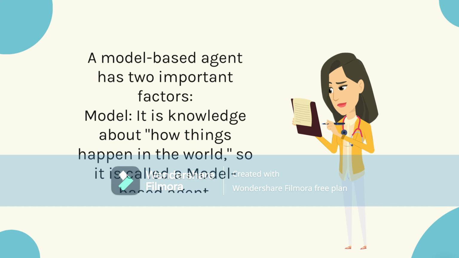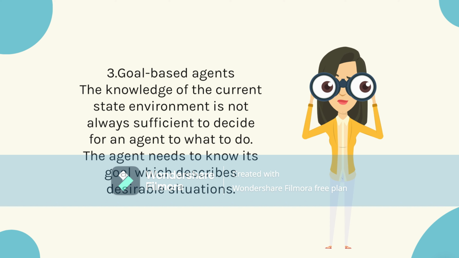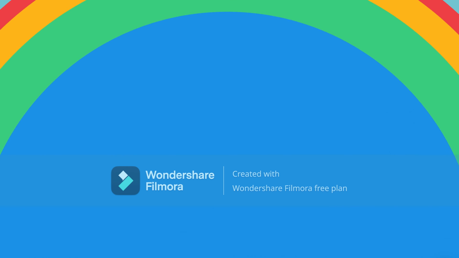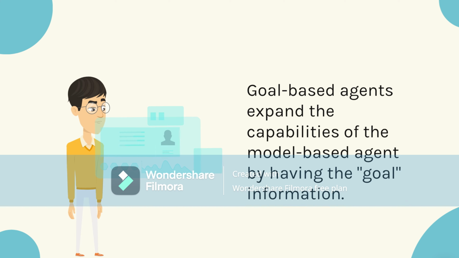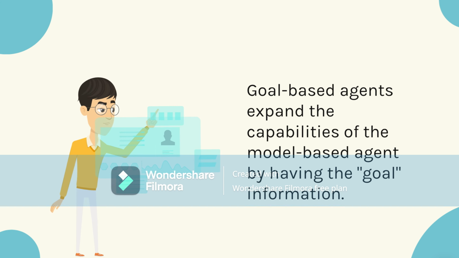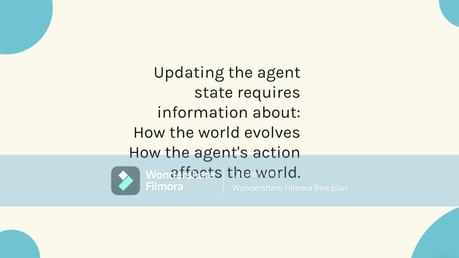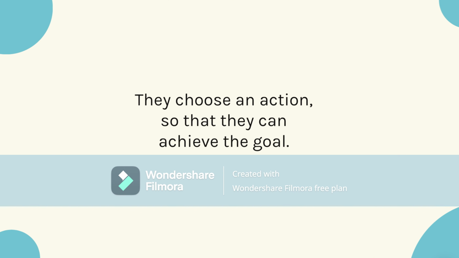3. Goal-based agents. The knowledge of the current state environment is not always sufficient to decide for an agent what to do. The agent needs to know its goal, which describes desirable situations. Goal-based agents expand the capabilities of the model-based agent by having the goal information. Updating the agent's state requires information about how the world evolves and how the agent's action affects the world. They choose an action so that they can achieve the goal.